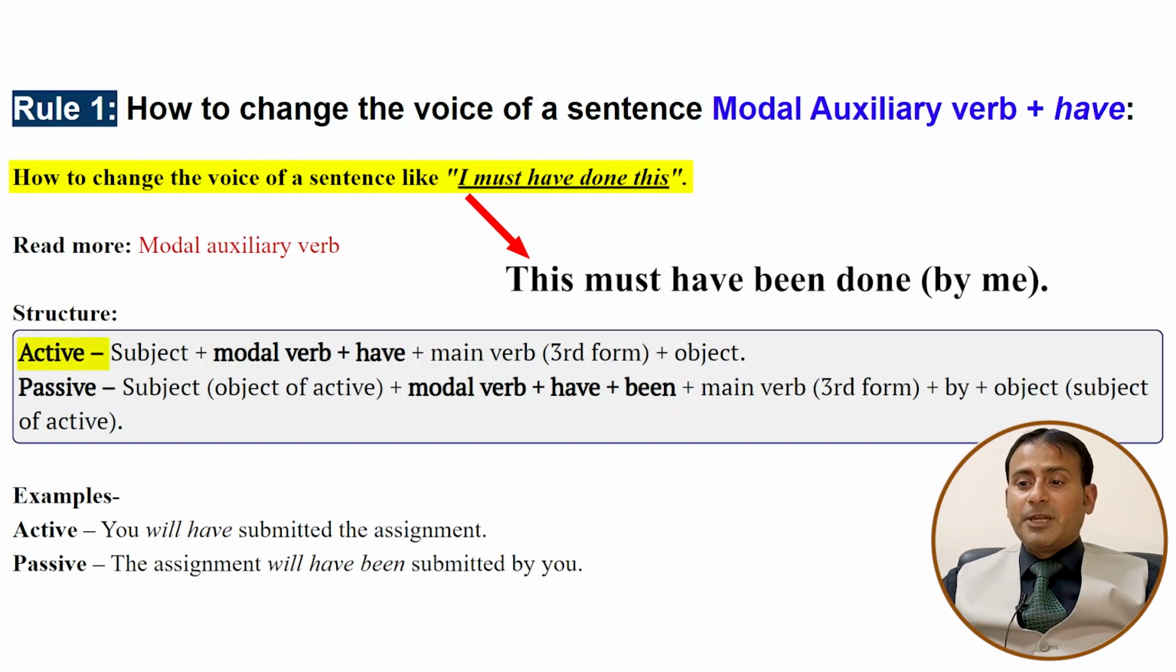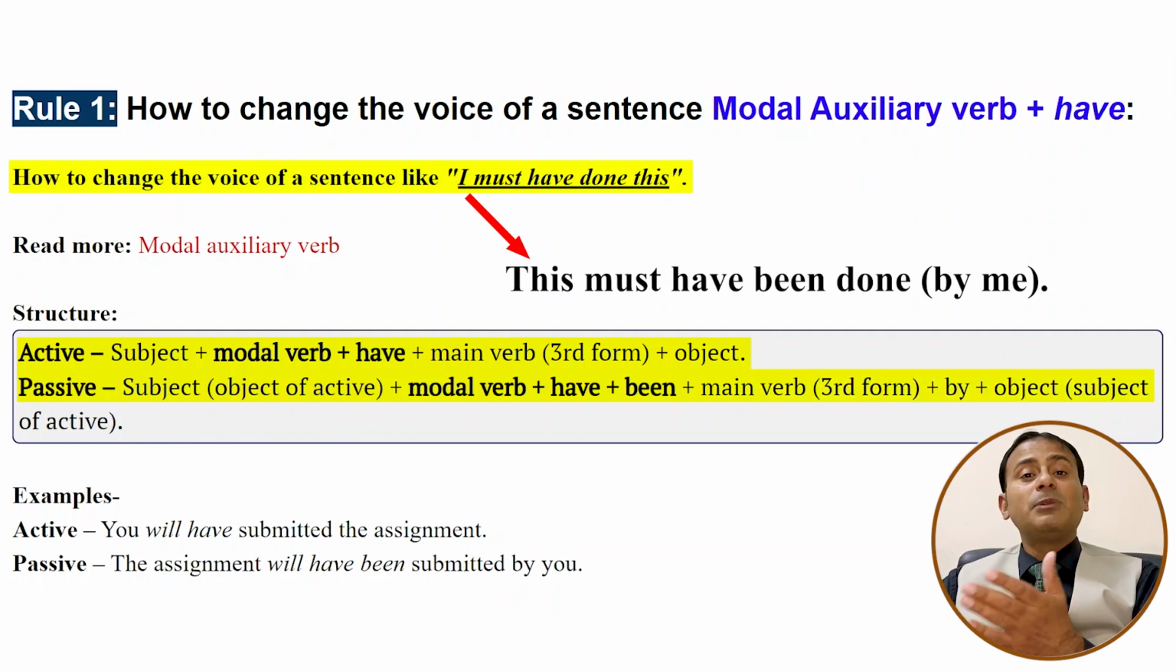So active: subject plus modal verb plus have plus main verb plus object. Passive: the object of the action is now the subject, then modal verb plus have plus been plus main verb, which is the third form, plus by plus object, which will be the subject. You will have submitted the assignment. The assignment will have been submitted by you.